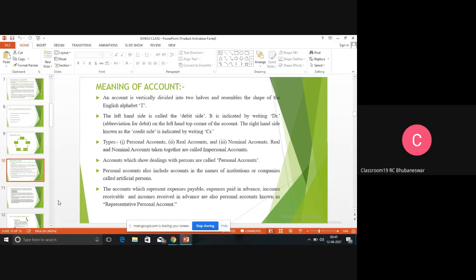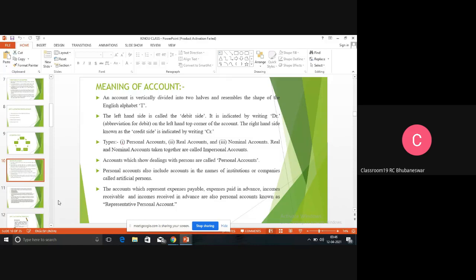So what is debit and what is credit? How will we know which is the debit amount and which are the credit items? To know that, we have to know about various accounts. First we have to see a transaction. That transaction must be divided into various accounts. Then what are the accounts? First one is personal account, second one is real account, and third one is nominal account. So there are three types of account.